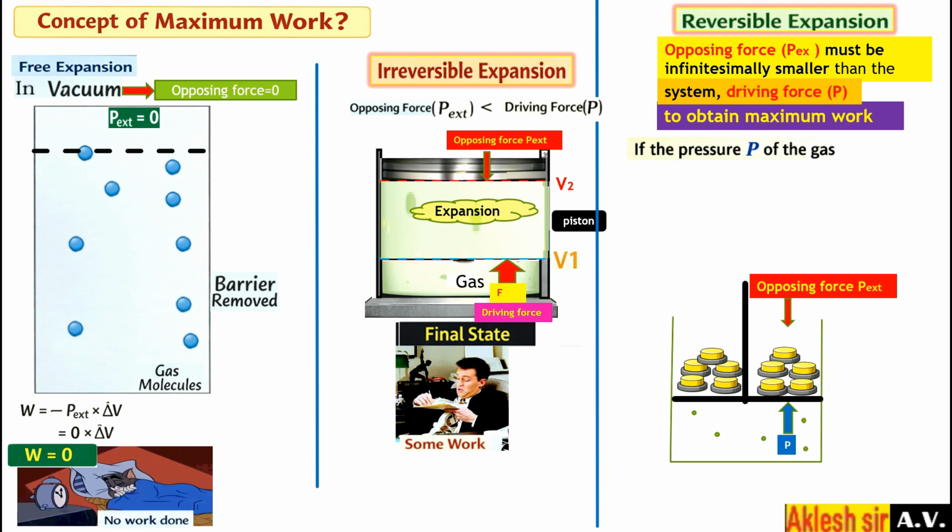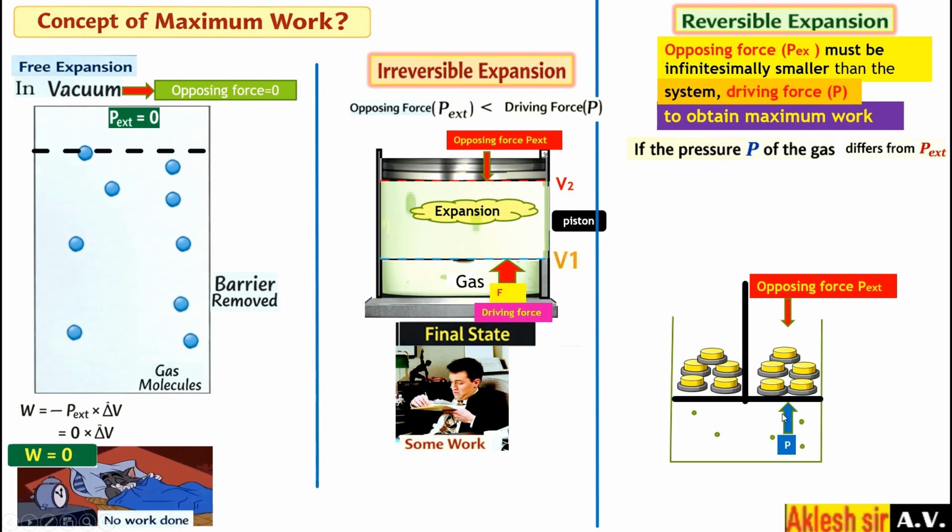Let us assume that the pressure of the gas is P and it differs from P external. This gas pressure is slightly more than the opposing force.